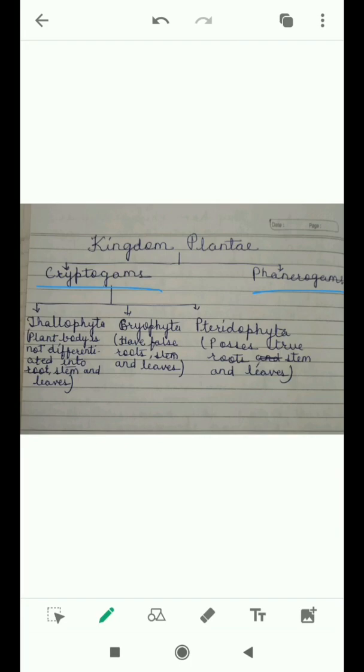Now see the subkingdom cryptogams. Subkingdom cryptogams is divided into three divisions: Thallophyta, Bryophyta and Pteridophyta. The P is silent in Pteridophyta. Now see the division Thallophyta in detail.